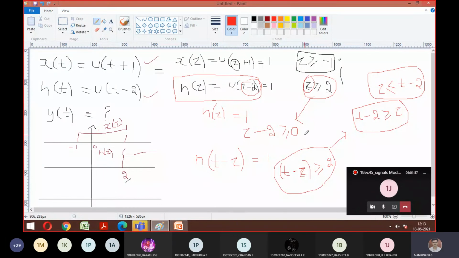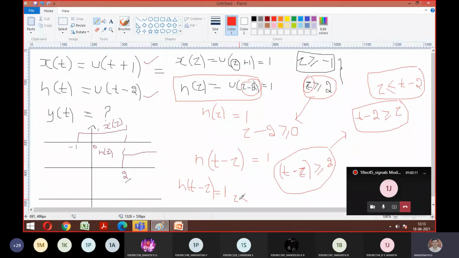So now you just observe the things. Once we analyze t minus tau greater than 2 as t minus 2 greater than or equal to tau, h of t minus tau is going to be 1, same as I did previously. It can be chosen in either of these 2 forms, either t minus 2 greater than or equal to tau, or tau less than or equal to t minus 2.